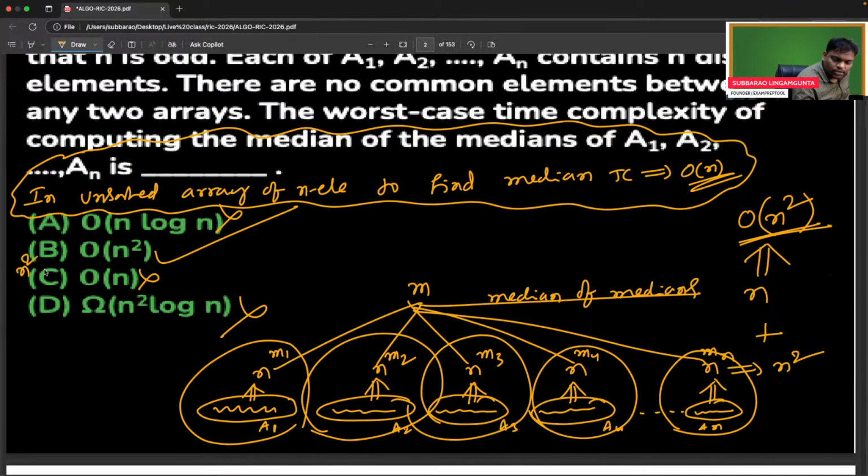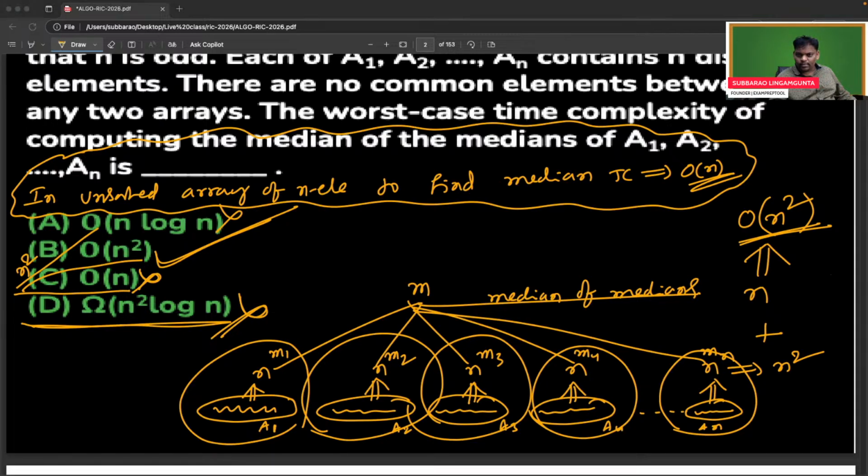Now see, n square is big O of n log n? No. N square is big O of n square? Yes. N square is big O of n? Wrong. N square is big O of n square log n? Wrong. Your answer is on the left side. You got the answer as n square. N square is big omega of n square log n? Wrong. Perfect. Thanks.